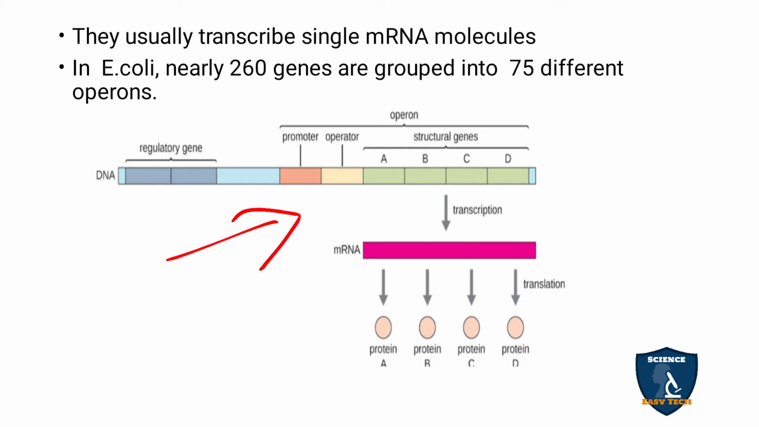So, on gene regulation and expression: the regulation of gene expression deals with the initiation and inhibition of some genes by extracellular or intracellular metabolites. This takes place at the transcription level or translation level, but in your syllabus they have given the transcription level. Keep in mind that there are 260 genes in E. coli and they are grouped to form 75 different operons.